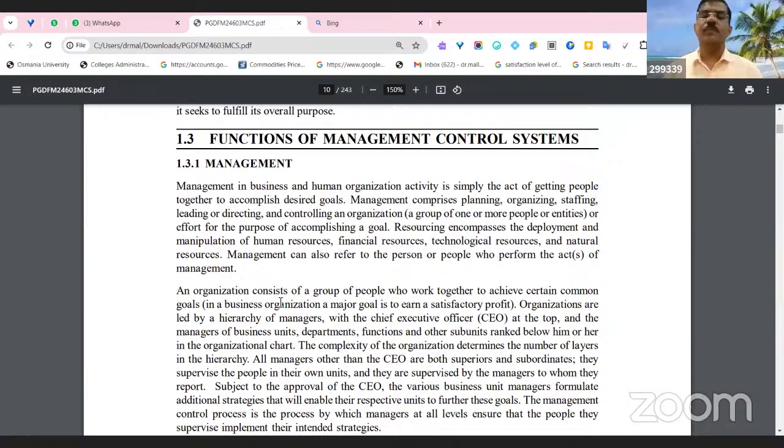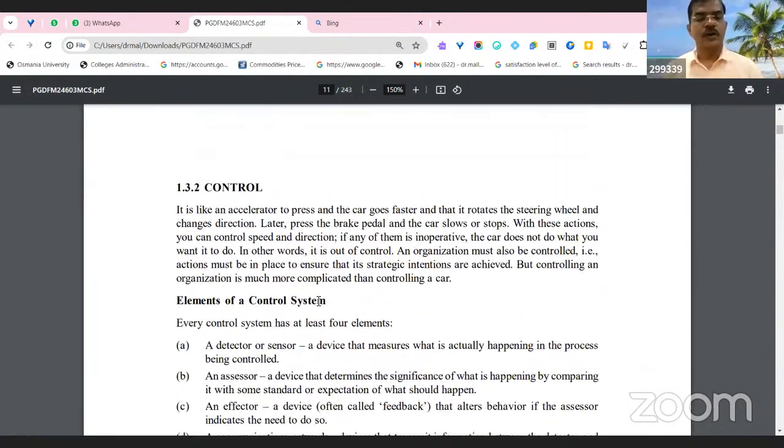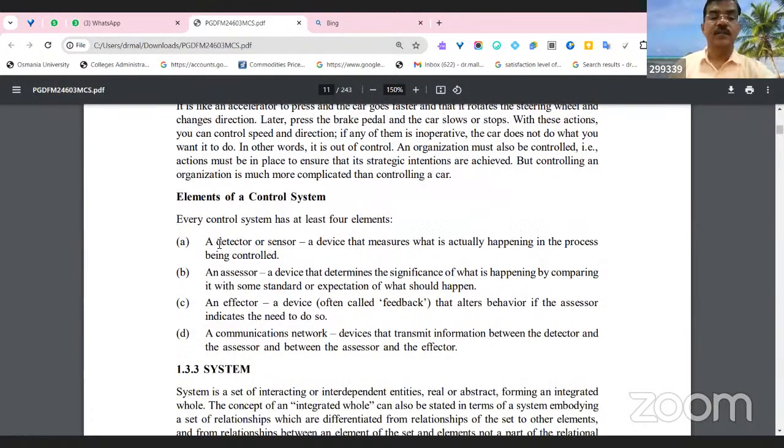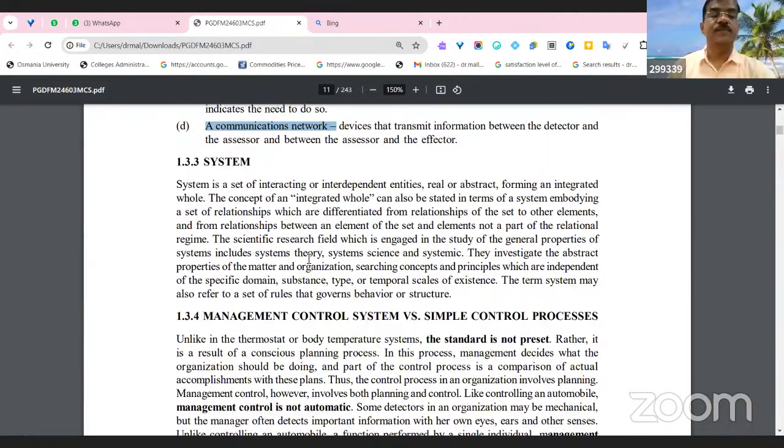Functions of the management control system: it consists of the elements of a control system, the elements being a detector or sensor, an assessor, an effector, and a communicating network, which are all various kinds of controlling systems. The system is a set of interacting or interdependent entities, real or abstract, forming an integrated whole.